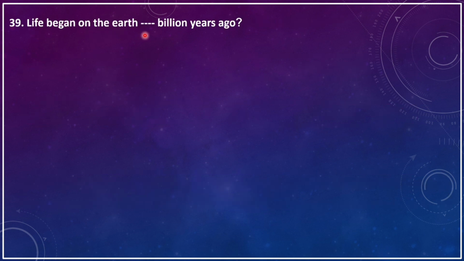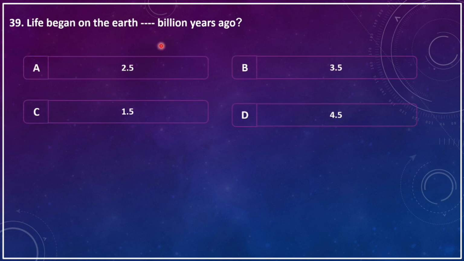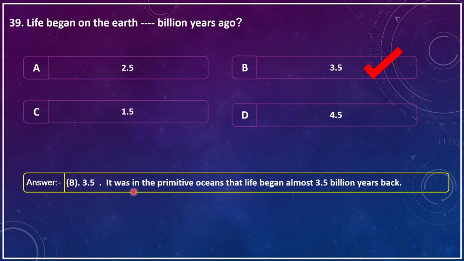Life began on the earth dash billion years ago. A. 2.5 billion, B. 3.5 billion, C. 1.5 billion, D. 4.5 billion. The correct answer is 3.5 billion. It was in the primitive ocean that life began almost 3.5 billion years back.